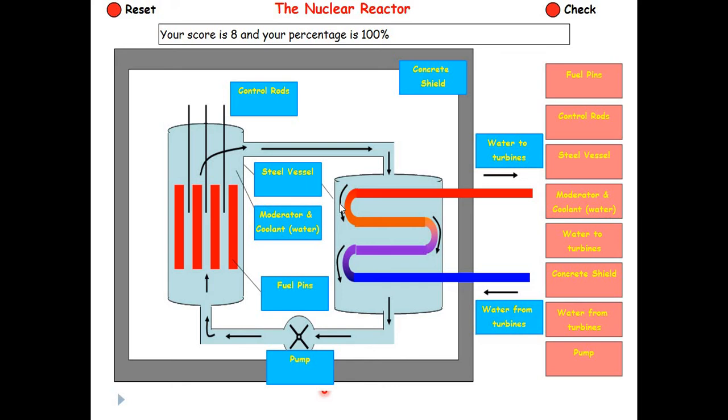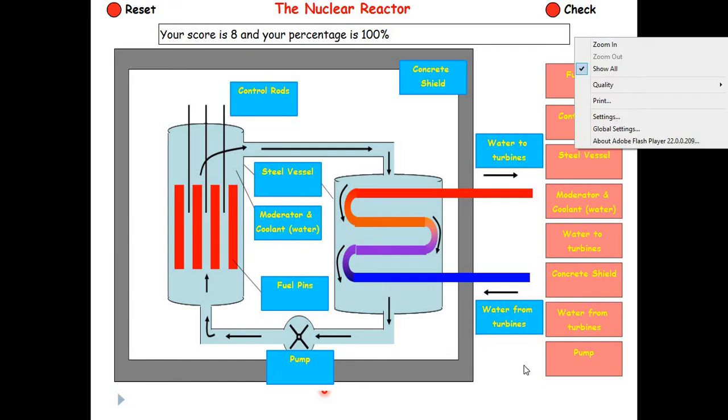And you people know, when the rotation of turbines takes place, it will generate electricity. That is one area of electricity generation. So basically the main purpose of using the nuclear reactor is to have generation of electricity. Okay, so this is the construction diagram for the nuclear reactor.